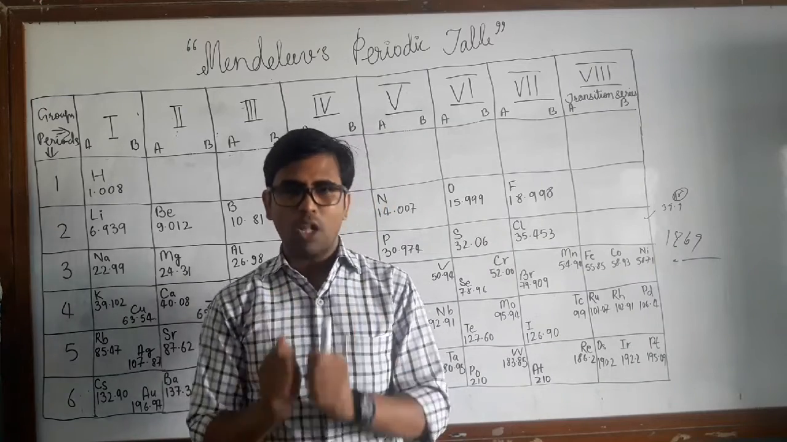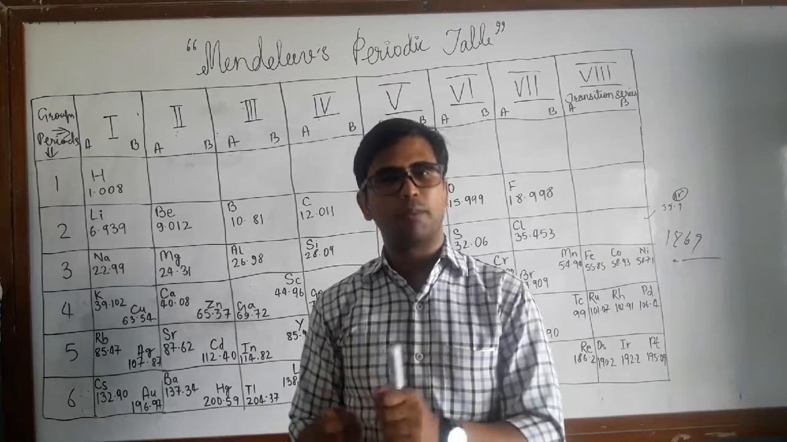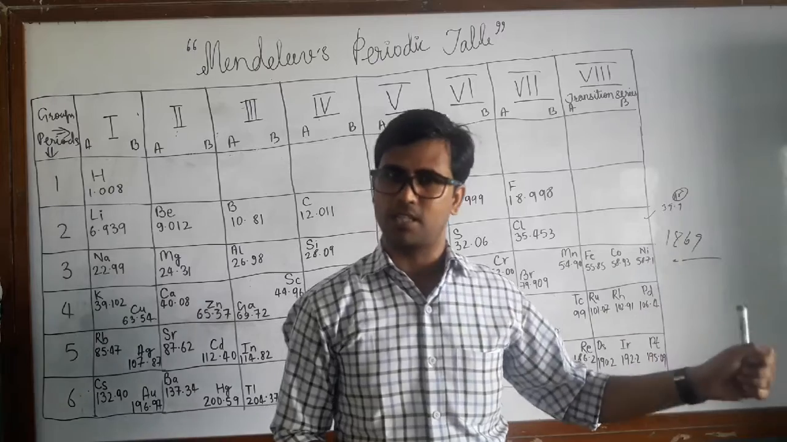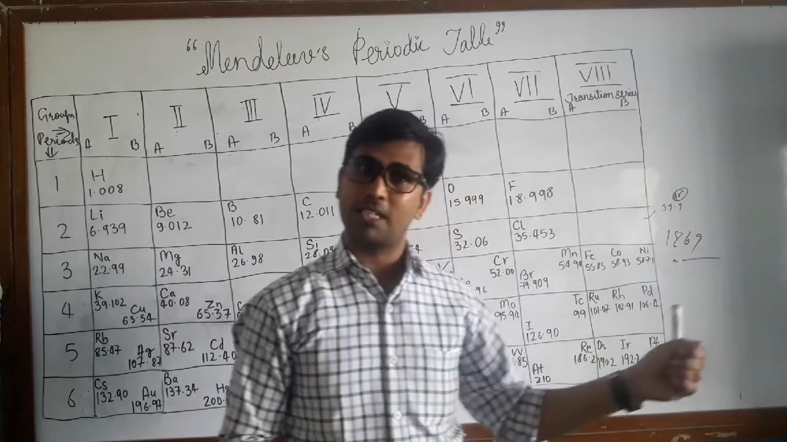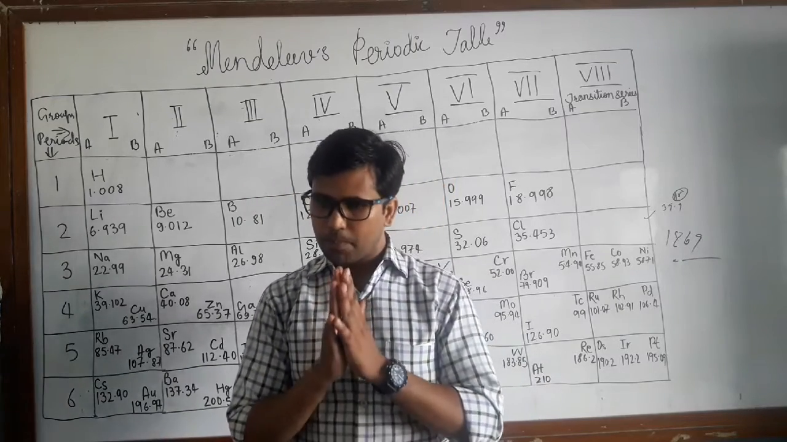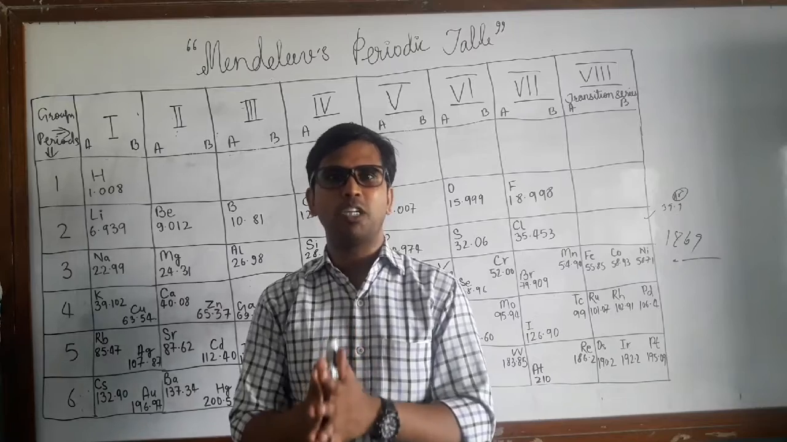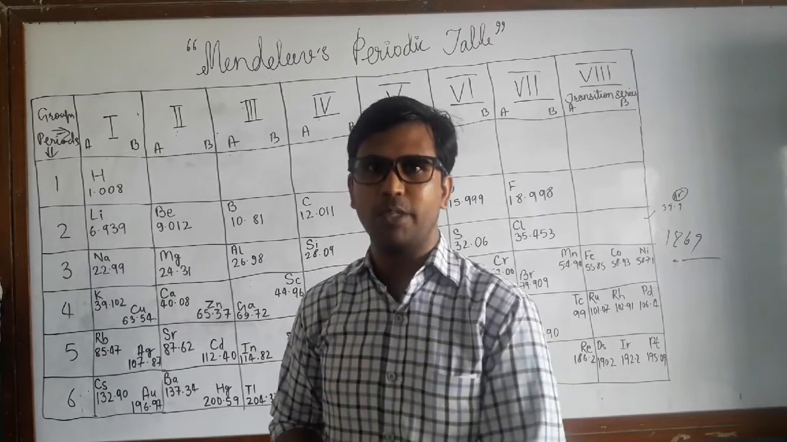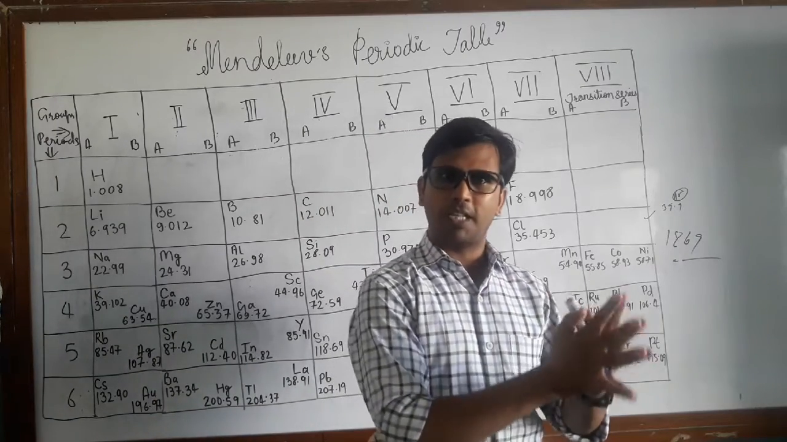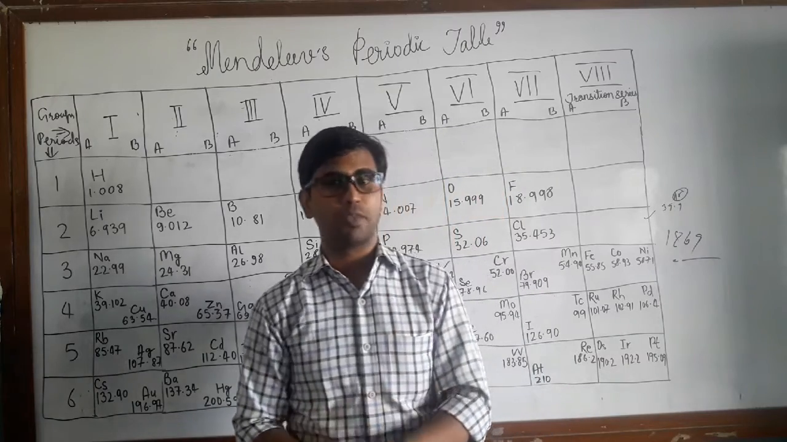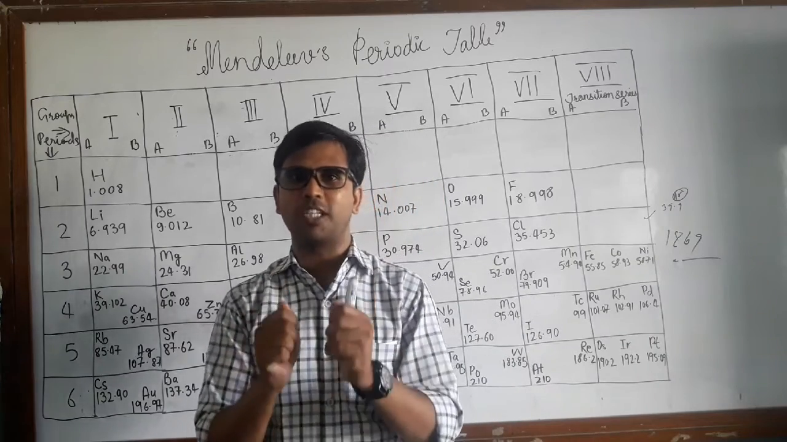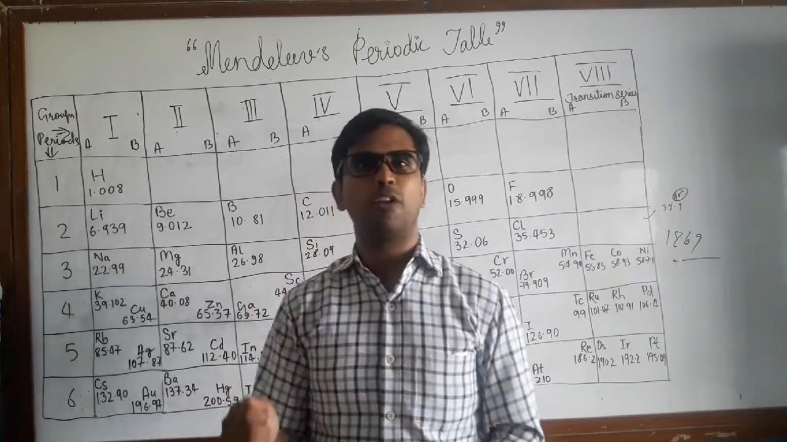He said that the properties of any element are a periodic function of their atomic masses. So actually the meaning of his words is that the property of any element is the outcome of the atomic mass of that particular element. So the mass is the main deciding point of any characteristic or behavior of that particular atom. According to Mendeleev, all the physical and chemical properties of any element are the result of the atomic mass.